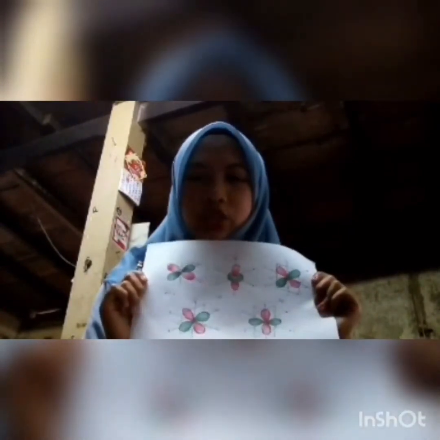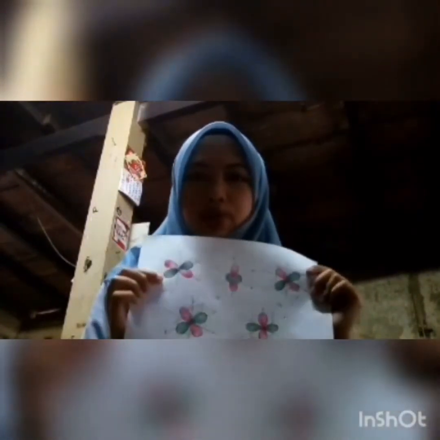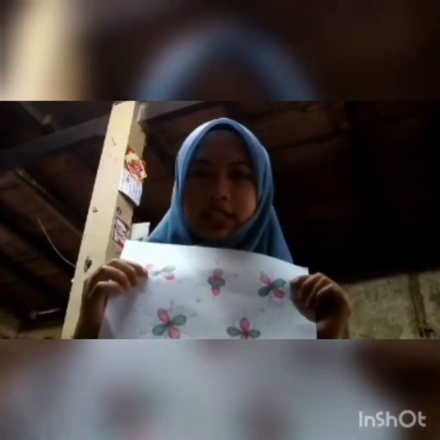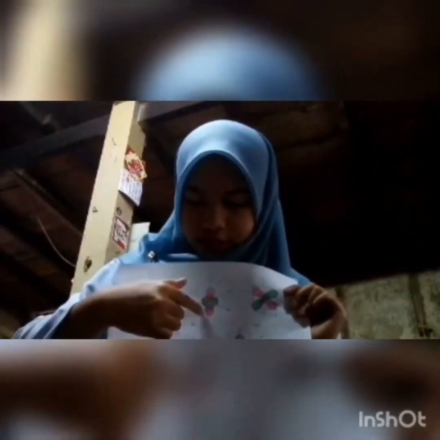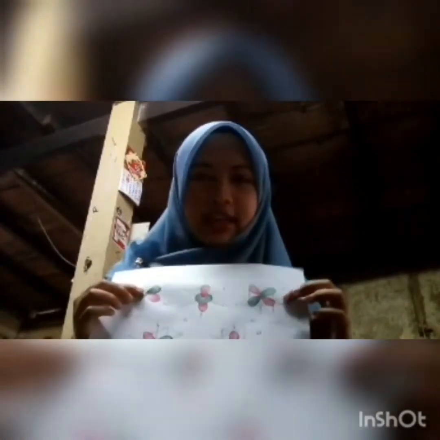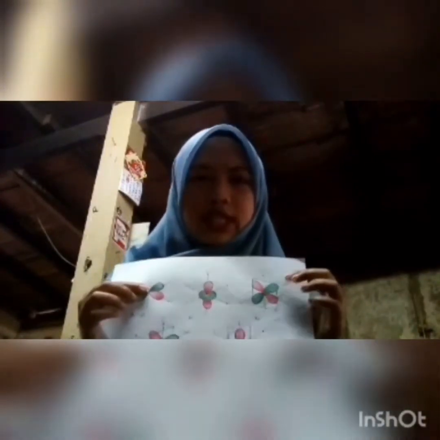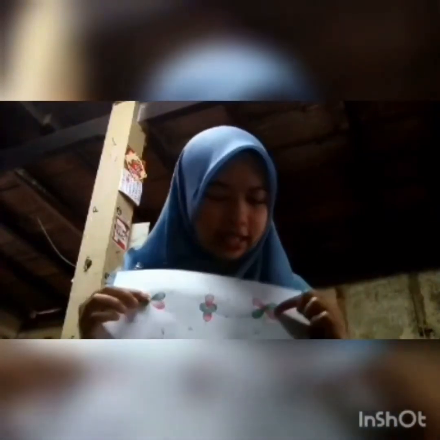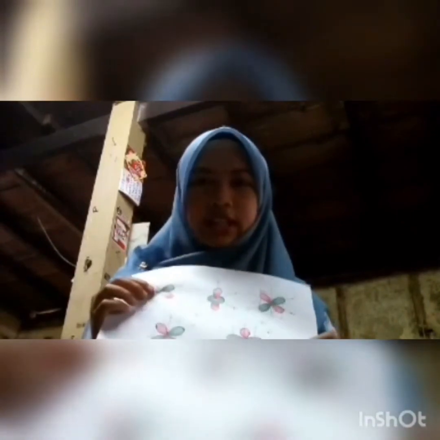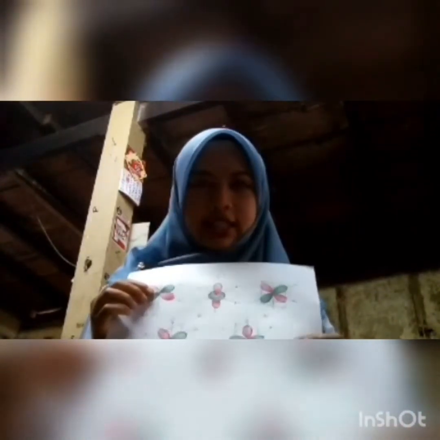For the first d orbital orientation, we can see dx2-y2. We can see the lobes lie on the x and y axes. The second orientation is dz2. The dz2 has something special, which is that the lobes are parallel to each other. The third orientation is dyz, where the lobes lie between the y and z axes. For dxz, the lobes lie between the x and z axes. For the last one, dxy, the lobes lie between the x and y axes.